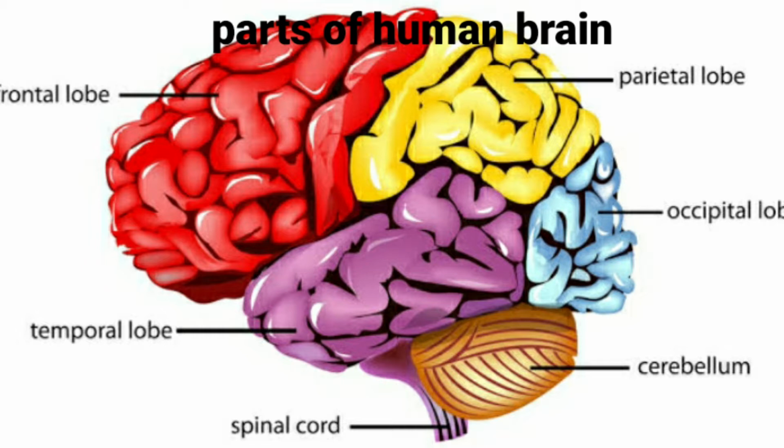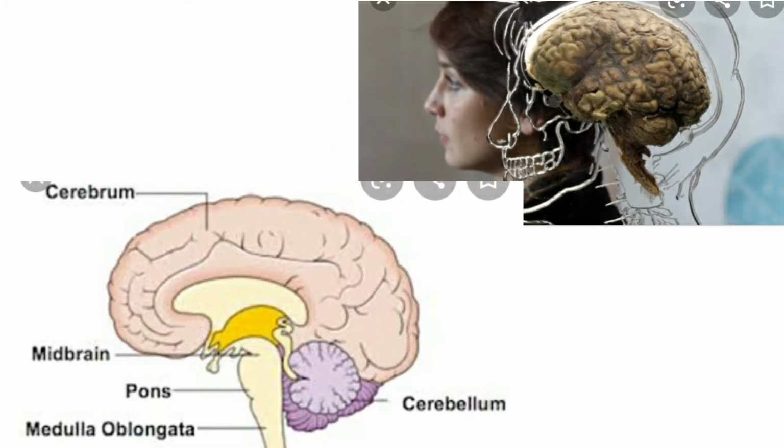Parietal lobe, frontal lobe, occipital lobe, temporal lobe, cerebellum and spinal cord. If you take the cross section of the brain, we find the cerebrum, which is the largest part of the brain, and the cerebellum, medulla oblongata and spinal cord. The first part of the medulla oblongata is called pons.